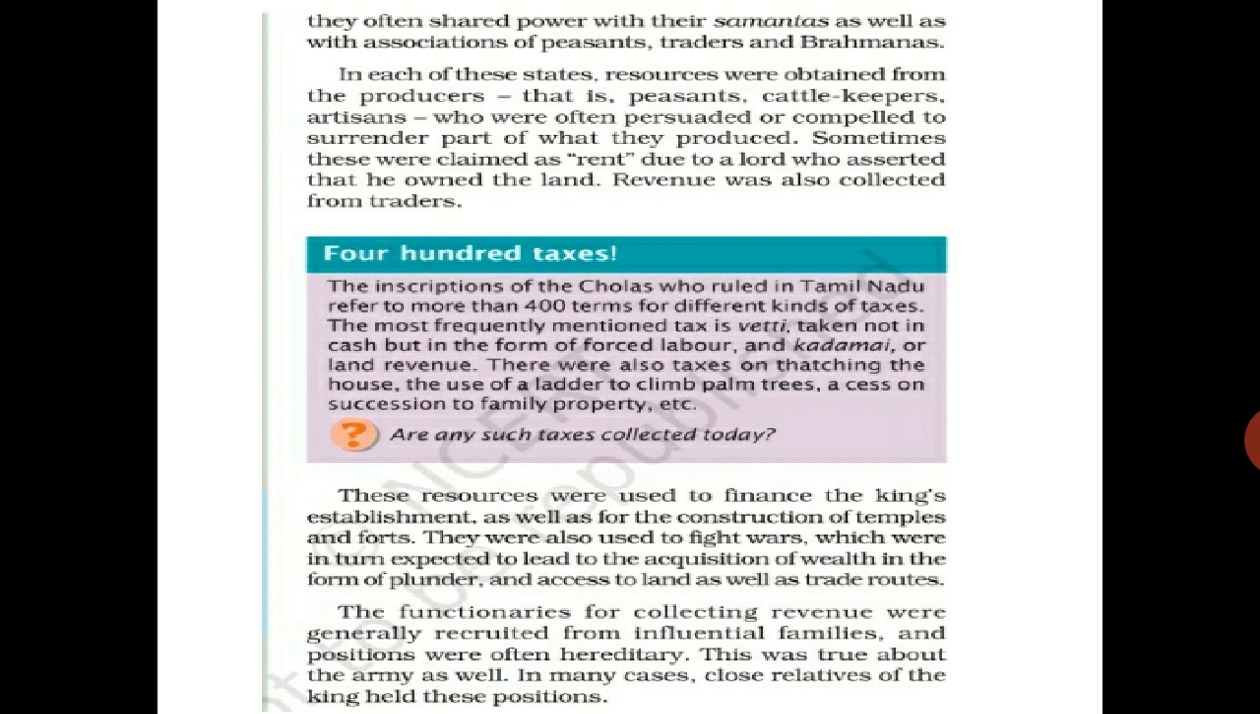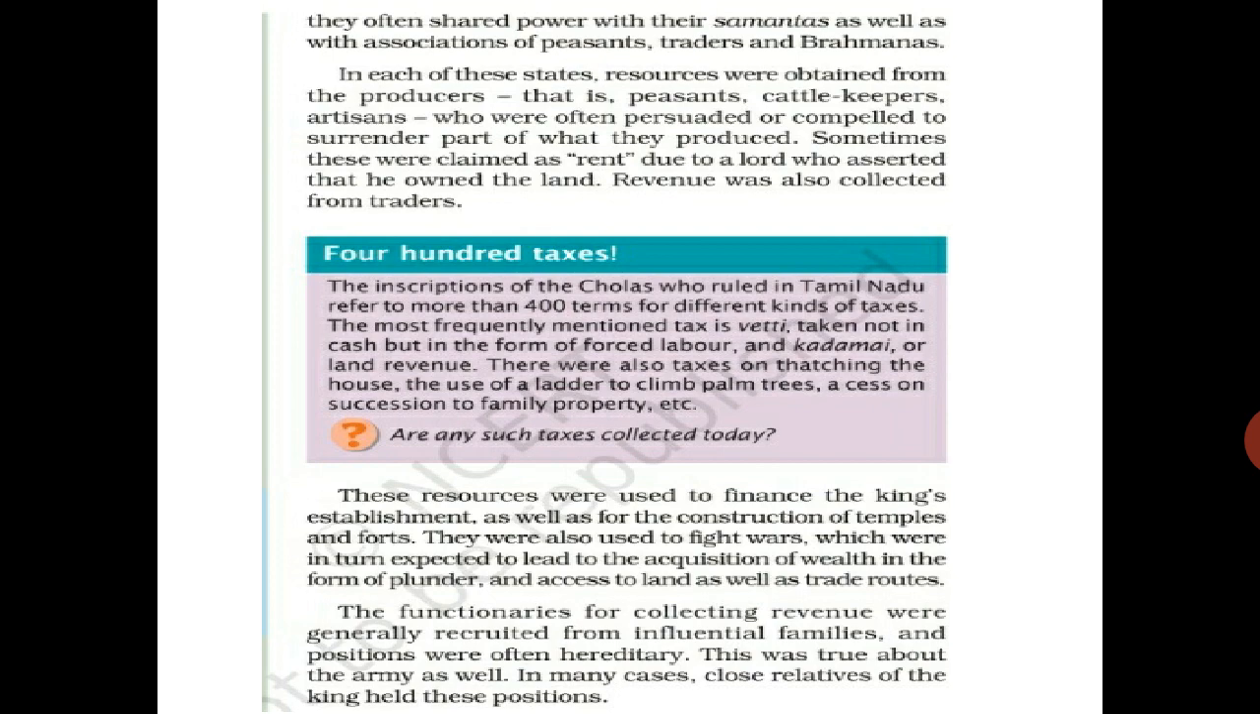They often shared power with their samantas as well as with associations of peasants, traders and Brahmins. See, now what happened? They had to run the kingdom, and for administration all these things are necessary. So they were sharing their power with samantas and associations of peasants, traders and Brahmins. See, in each of these states, resources were obtained from the producers. Resources means some money, some things the king needed.